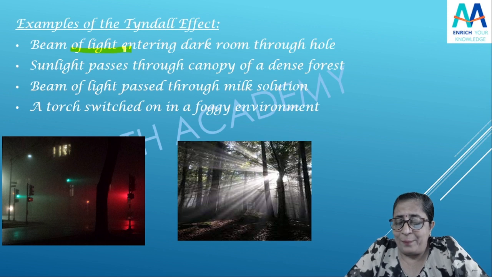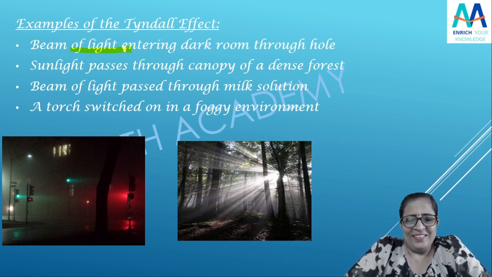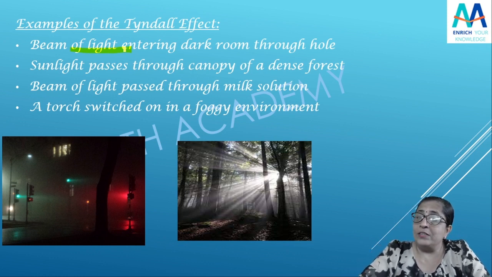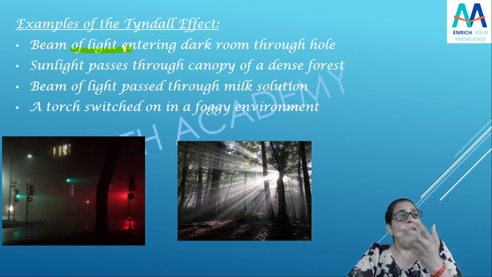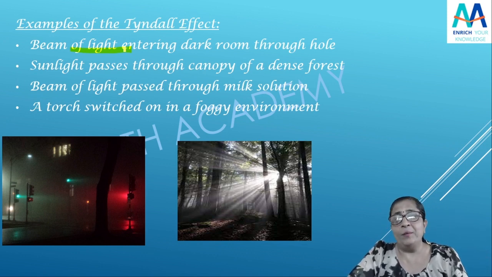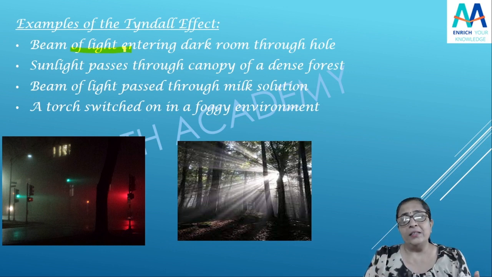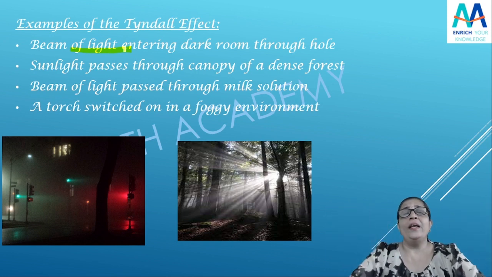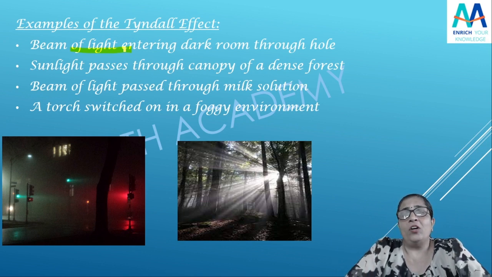So why is this happening? This is due to the scattering only. Isn't it? This is due to the scattering of particles of what? कौन से particles रहेंगे वहाँ पर? Dust particles रहेंगे, smoke, एयर में कुछ स्मोक रहता है उसके कारण भी हो सकता है. So all that particles, dust particles, smoke particles, yes, they will scatter that light. Yes, and the light will enter throughout the room, वो रूम में रोशनी आ जाएगी.